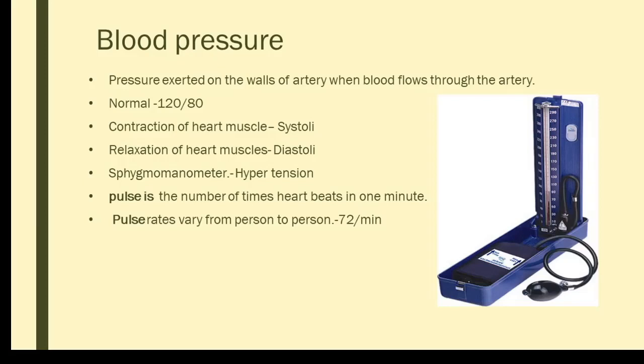But due to many reasons, sometimes diseases, stress, strain, etc., the blood pressure may vary. If the blood pressure is more, that disease condition is called hypertension. And if it is less, that condition is called hypotension. So normally it is 120 over 80. And if it is more than 140 over 100 and so on, then they have to go for medications.